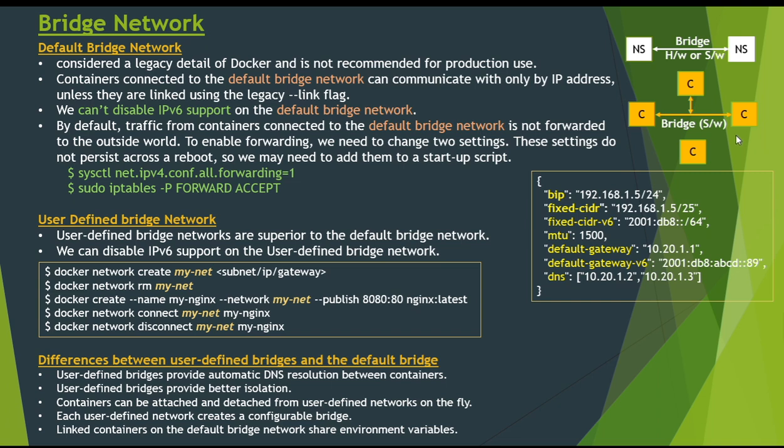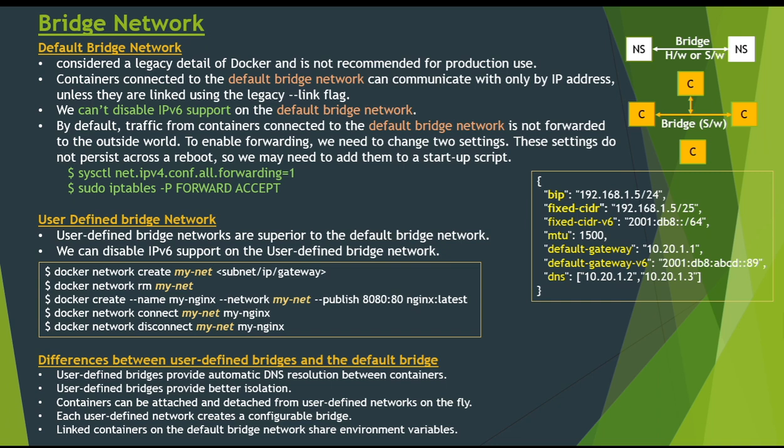Bridge networks apply to containers running on the same Docker daemon host, and for communication among containers running on different Docker hosts, as I told earlier, we can use overlay network, which we will discuss in our next slide.